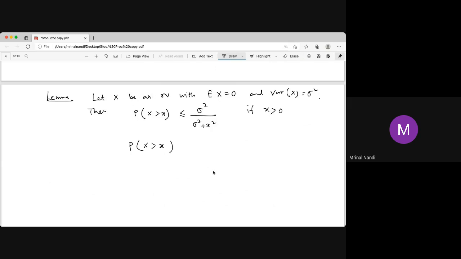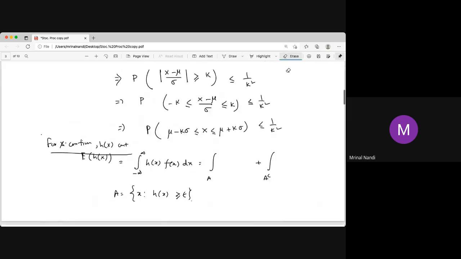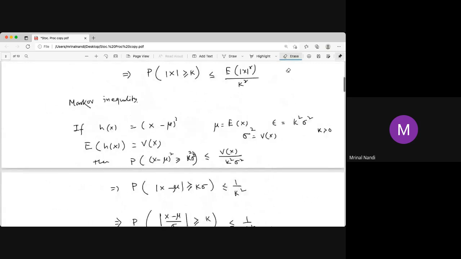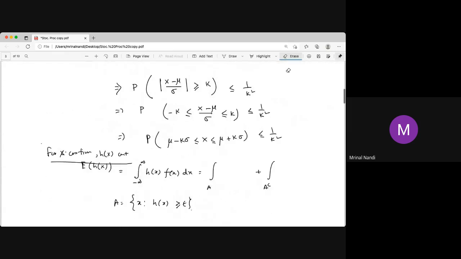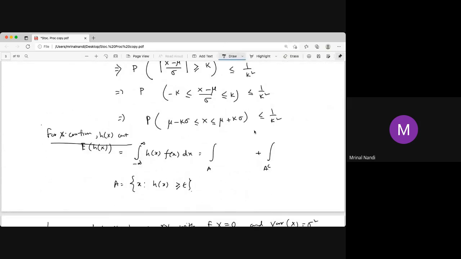By the way, the previous one is called the Chebyshev inequality.